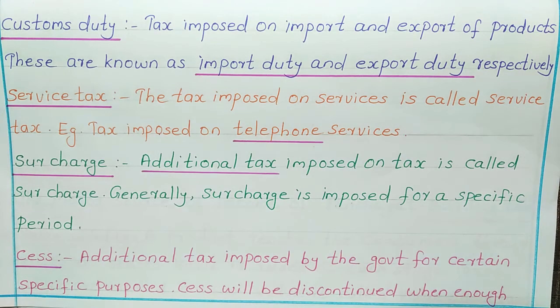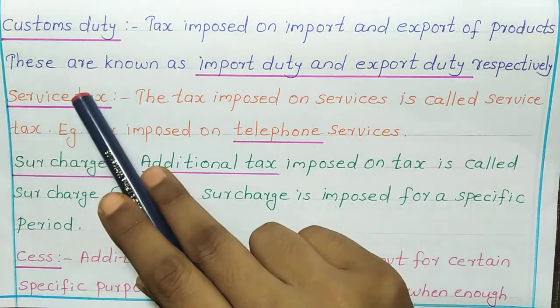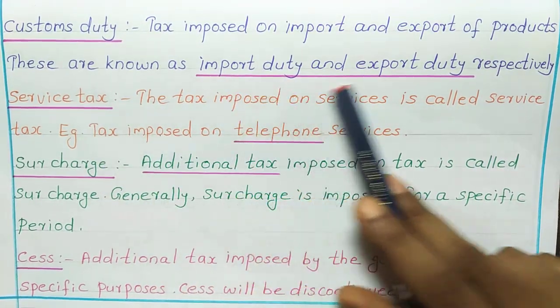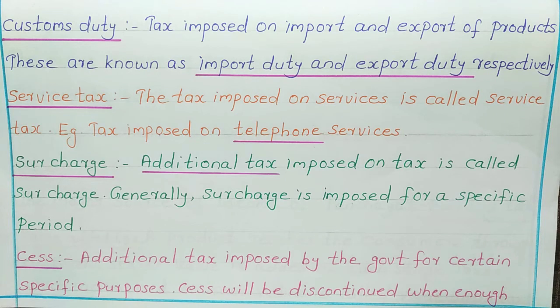Next is customs duty. Tax imposed on import and export of products. These are known as import duty and export duty respectively. So if we want to buy something from a foreign country and take that product to India, we have to pay customs duty.